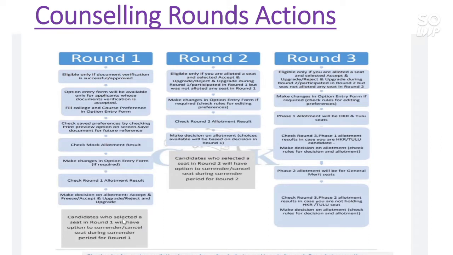And here, a candidate who selected a seat in round 1 will have the option to surrender or cancel the seat during round 1. If you get a seat in round 1, you can accept it, reject it or surrender. That means you are not willing to participate in the counseling process. And the same will be done in the second round, and the surrender option will be available only in round 1 and round 2. In round 3 you can't use the surrender option. That is, the surrender option will not be available for round 3 counseling.